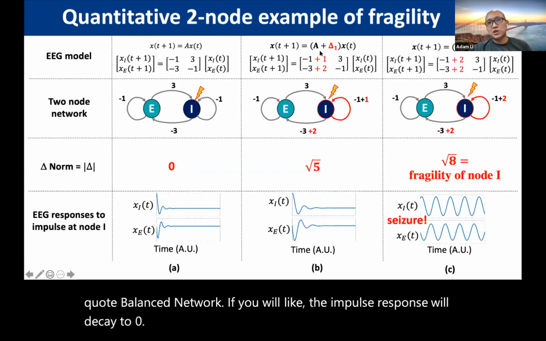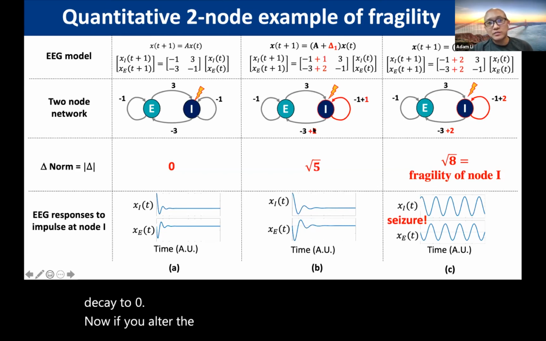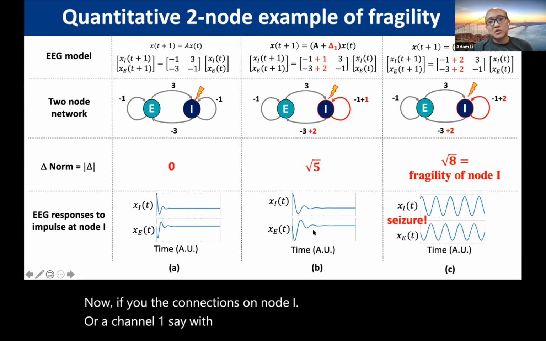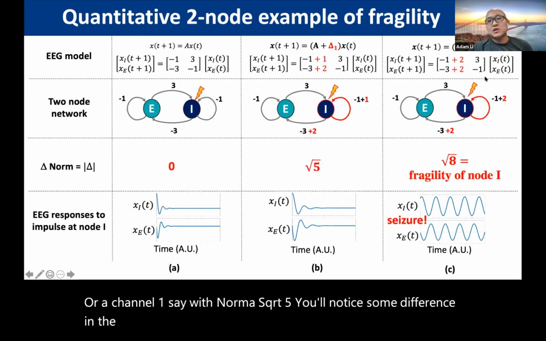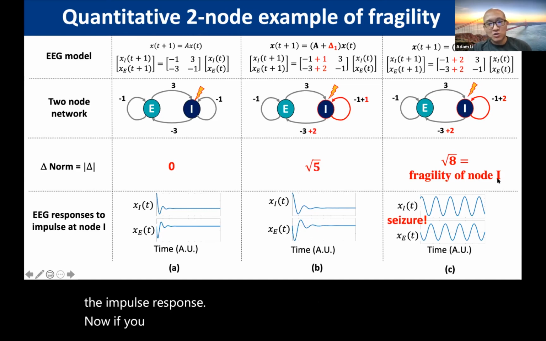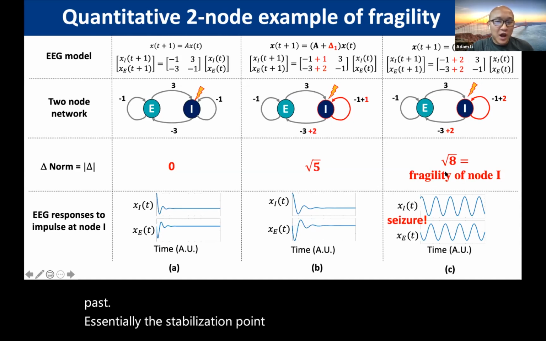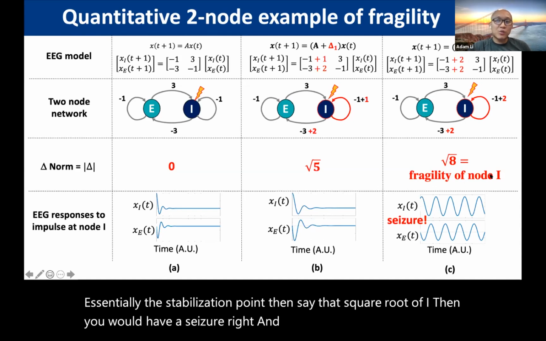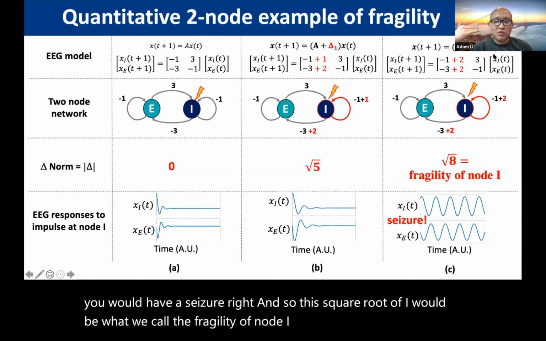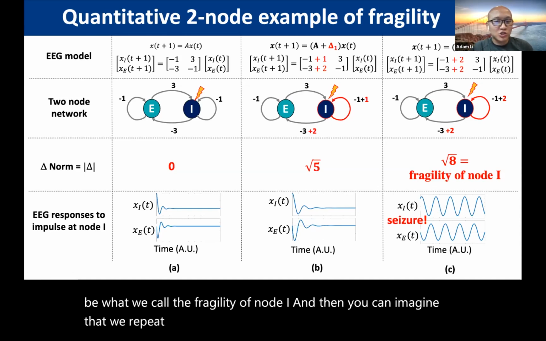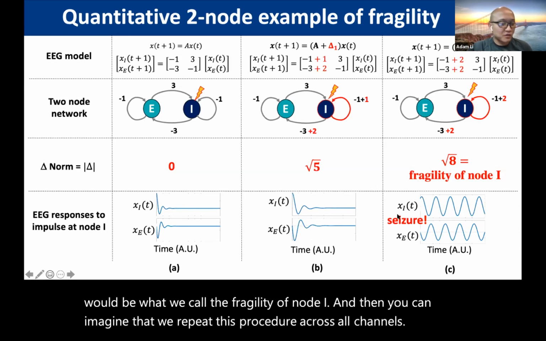Now, if you alter the connections on node I, or channel 1, say with a norm of square root of 5, you'll notice some difference in the impulse response. If you modify just enough such that you shift the eigenvalues past the stabilization point, say that's square root of I, then you would have a seizure. So this square root of I is what we call the fragility of node I. Then you can imagine that we repeat this procedure across all channels. Hopefully that answered your question.